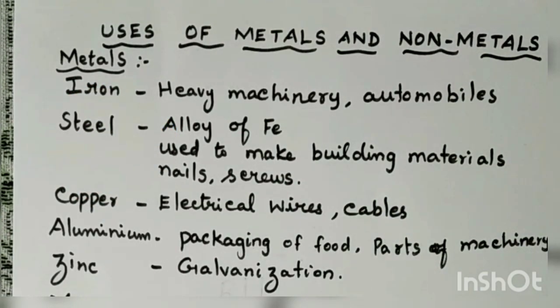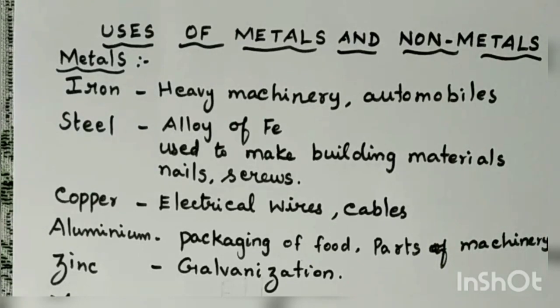Copper is used for making electrical wires, cables, coils, pipe fittings and parts of electrical equipments. It is also used for making cooking utensils, integrated circuits and electromagnets.